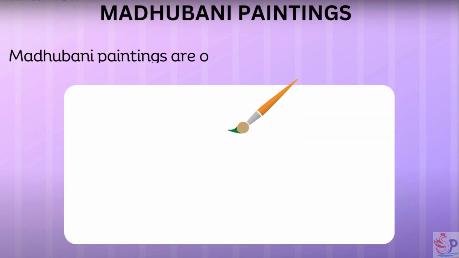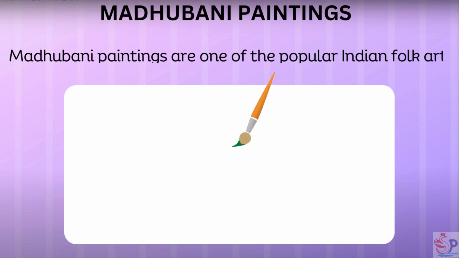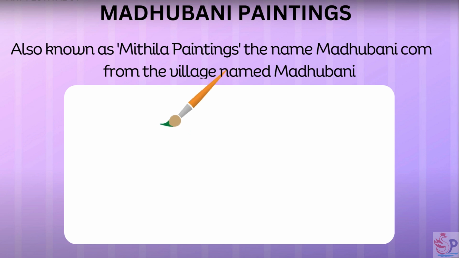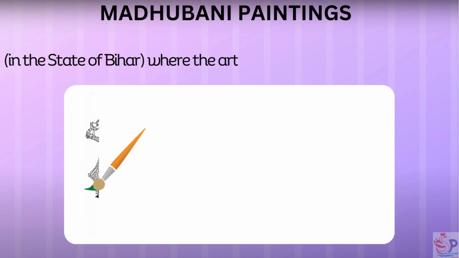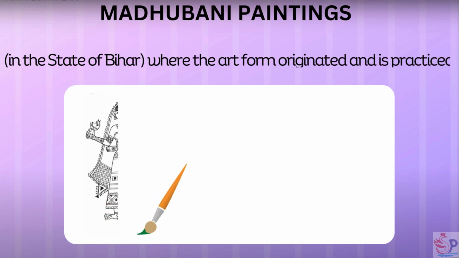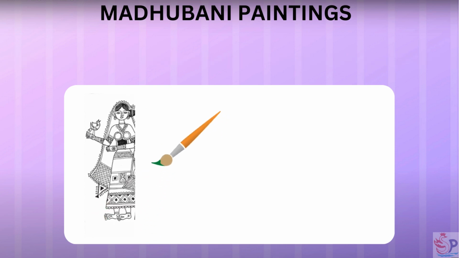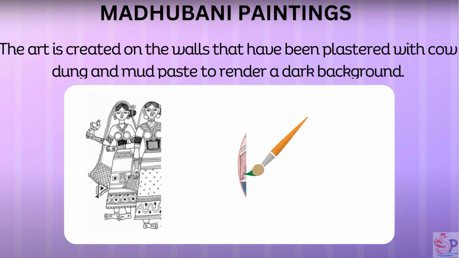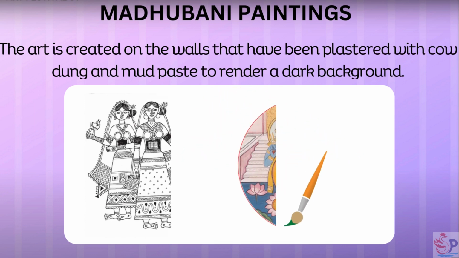Madhubani paintings. Madhubani paintings are one of the popular Indian folk art, also known as Mithila paintings. The name Madhubani comes from the village named Madhubani, in the state of Bihar, where the art form originated and is practiced. The art is created on the walls that have been plastered with cow dung and mud paste to render a dark background.